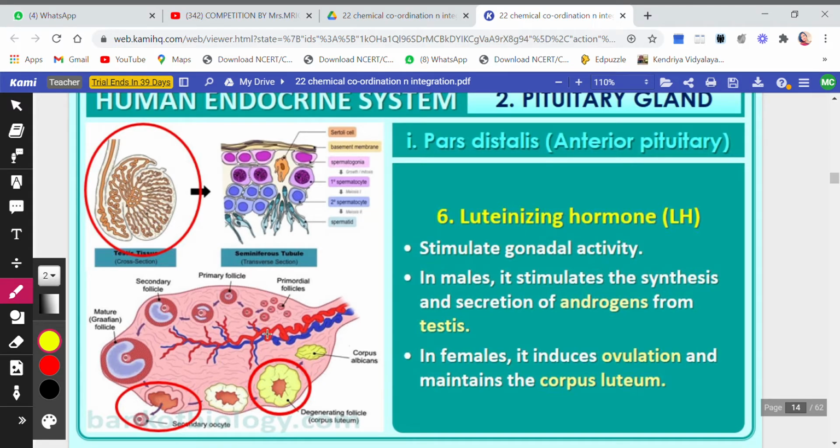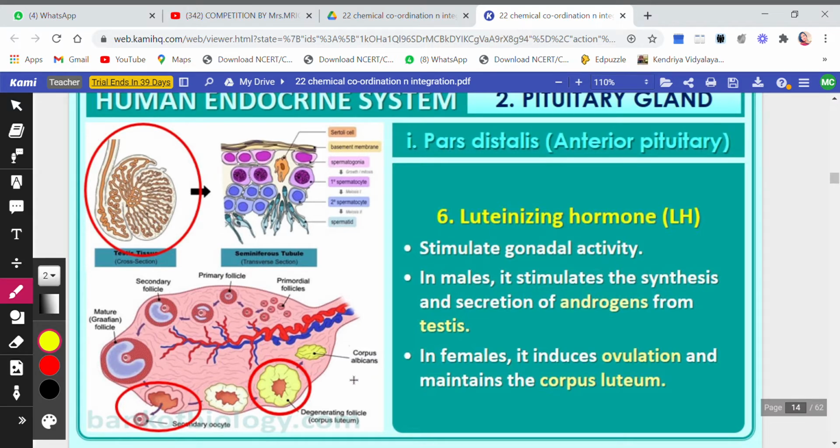This is the corpus luteum. Again I'm repeating, this is an ovary. In the ovary, the egg is present inside the follicles, and follicles have different stages of development: first primary follicle, then secondary follicle, then tertiary and mature follicle. Now when it is mature, the egg will come out of the Graafian follicle. So when the egg has come out of the follicle, the remaining part left behind, like a shell, is called the corpus luteum.